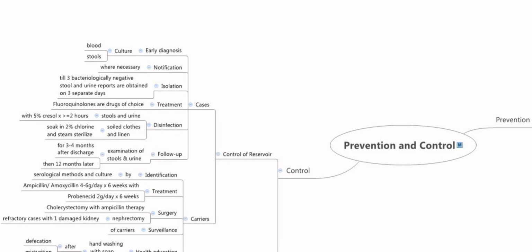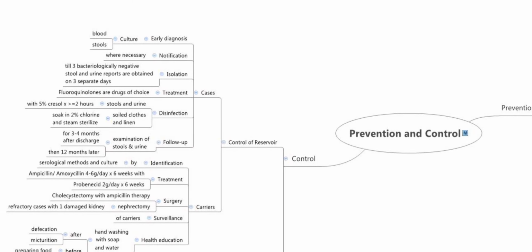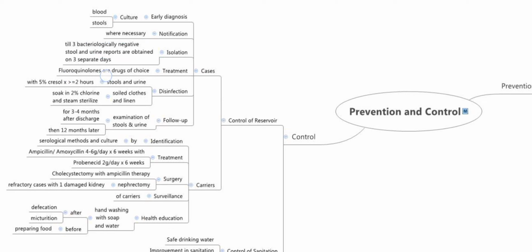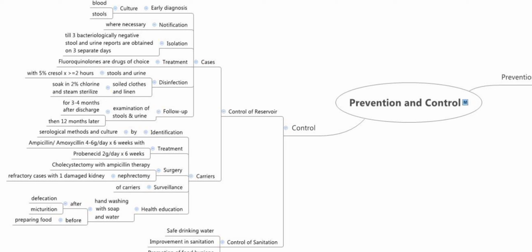Now how can we control this? The control of reservoir, that is the control of the cases, is by early diagnosis. You can do it by culture of blood and stools, and by notification where necessary. Isolation till 3 bacteriologically negative stool and urine reports are obtained on 3 separate days. Treatment: fluoroquinolones are the first line drugs, and disinfection is done with 5% cresol for greater than or equal to 2 hours. Stools and urine are disinfected and follow-up has to be done, so examination of stool and urine has to be done.